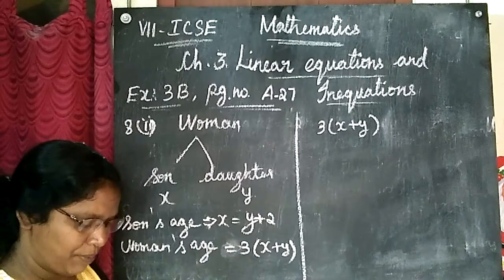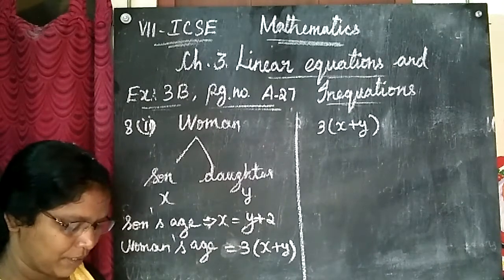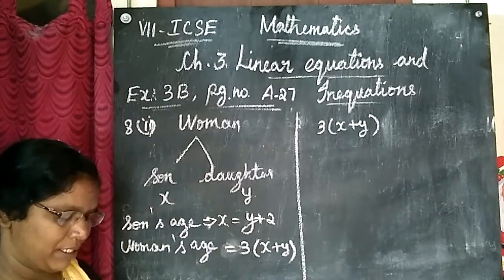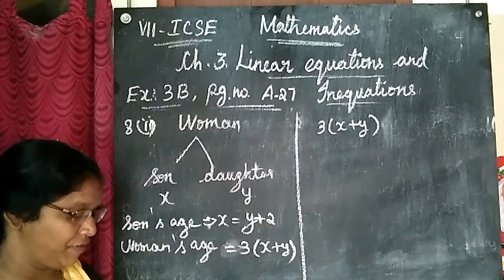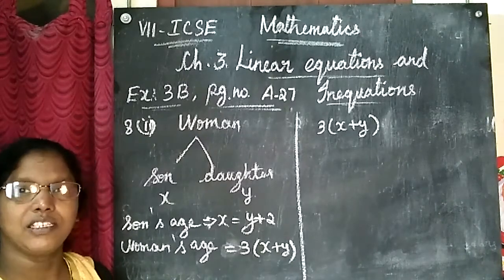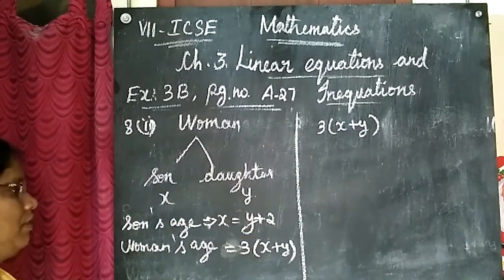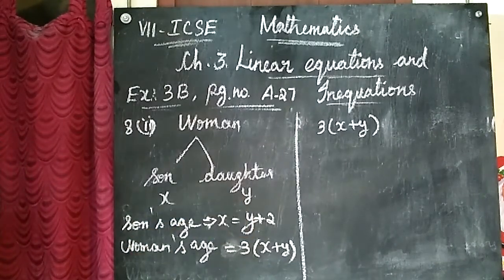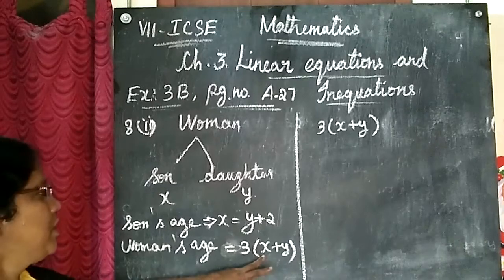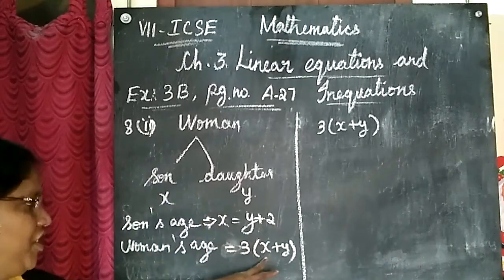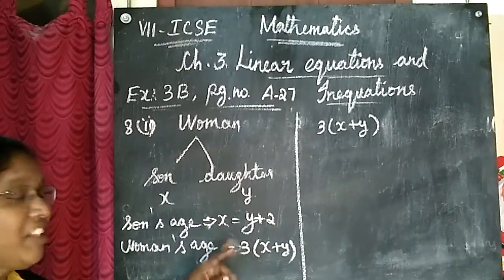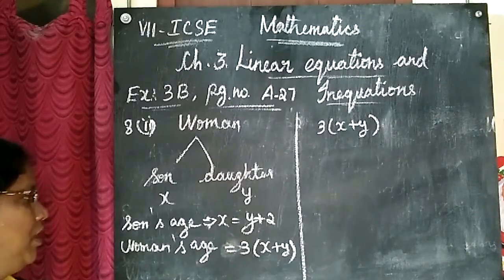What is the second statement? The woman's age is 3 times the sum of the ages of her children. x plus y is the sum of the ages of her children, and they are saying 3 times, so I am multiplying by 3.